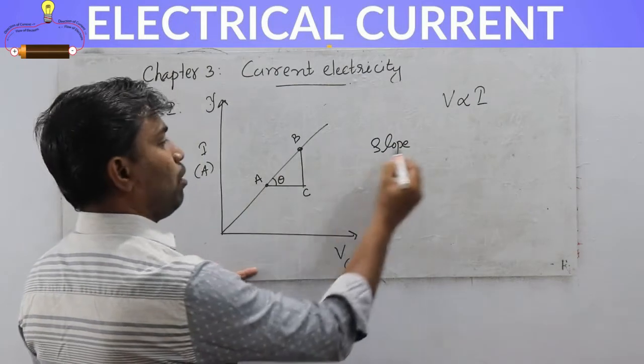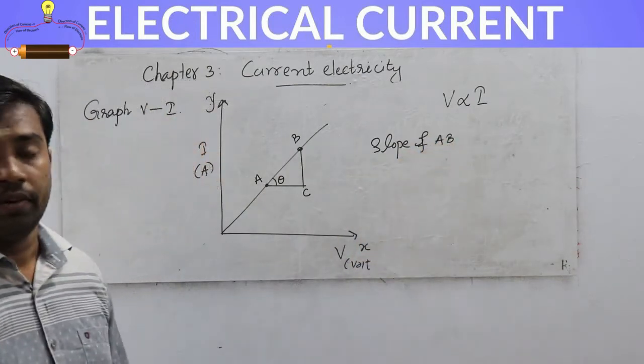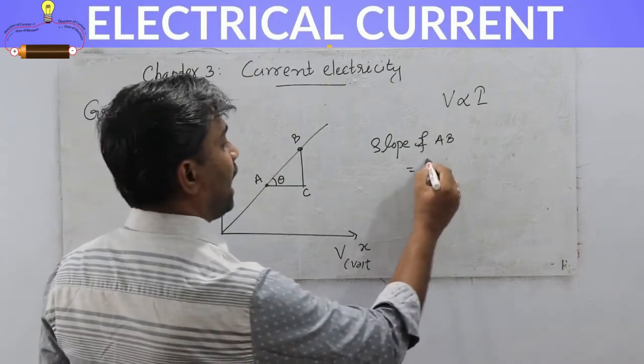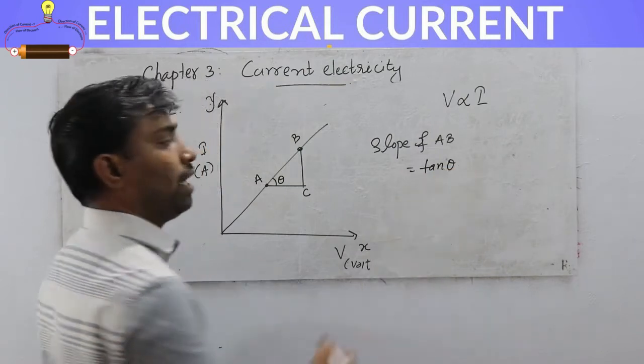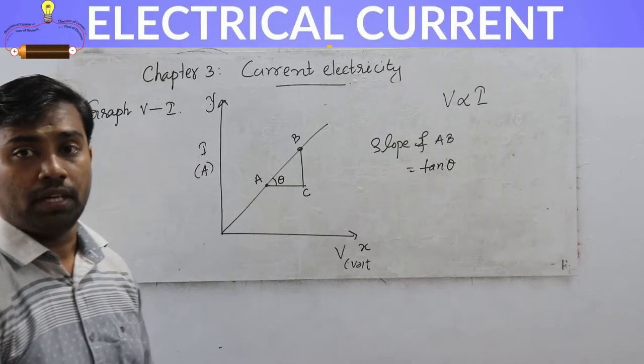We need to find the slope of AB. Slope means we need to measure tan theta of that line.